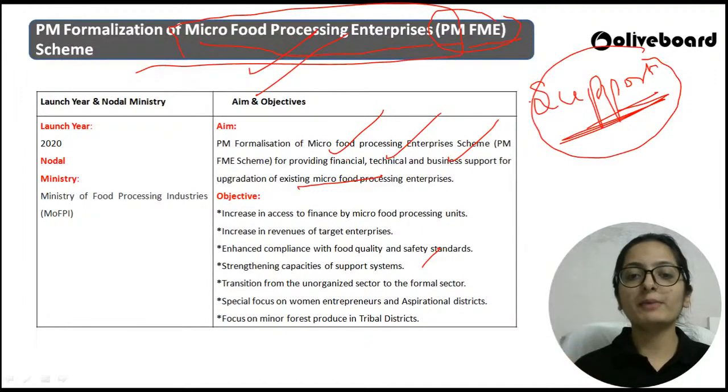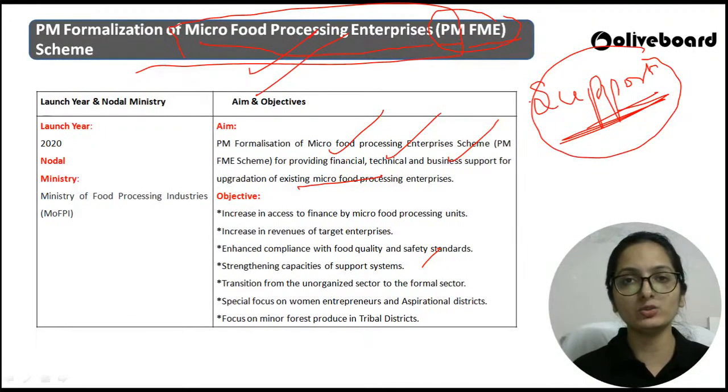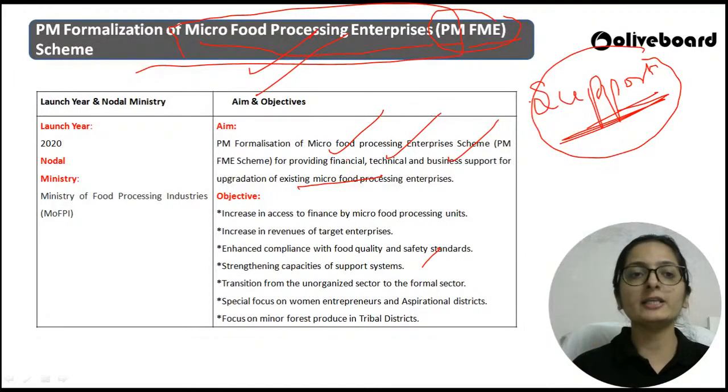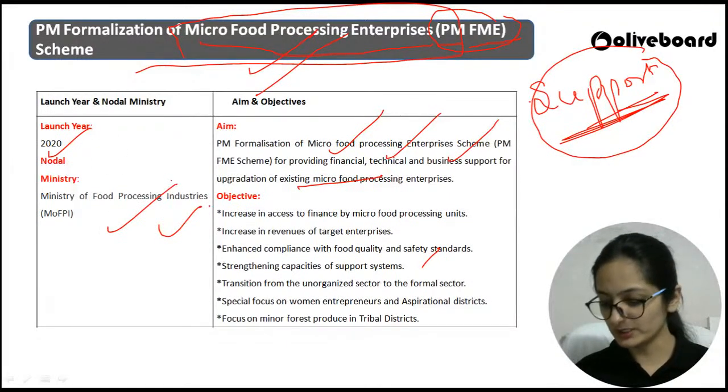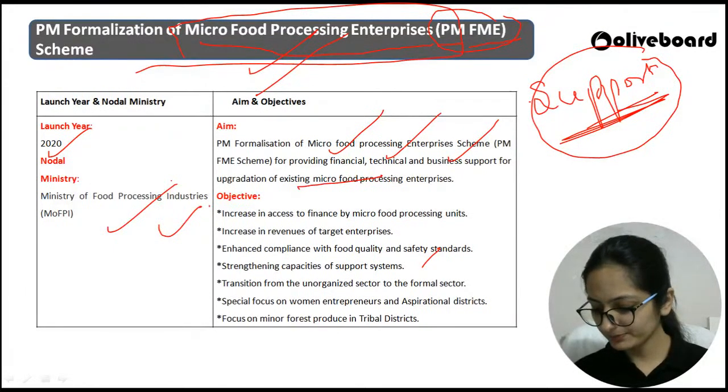So basically, if they need to enhance their food quality and safety standards, all these points are taken into concern, and every kind of support, directly or indirectly, is being provided under this scheme. For which sector? For the micro food processing enterprises. This particular scheme was launched in 2020 and the associated ministry is the Food Processing Ministry, right?